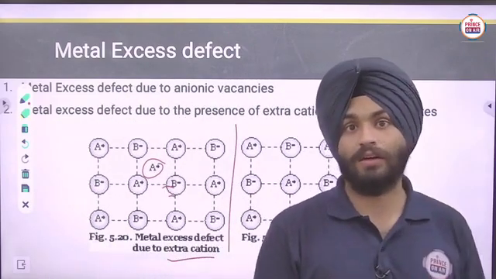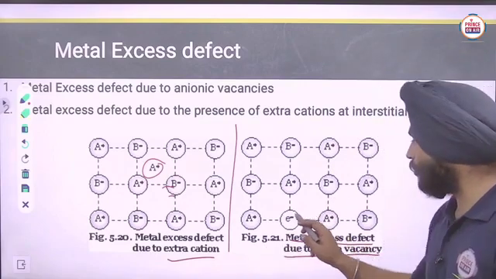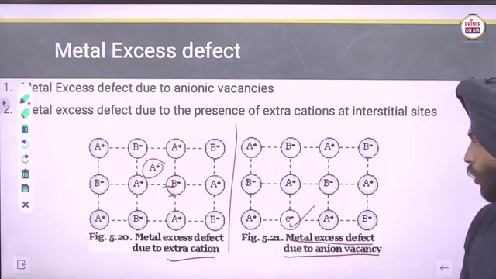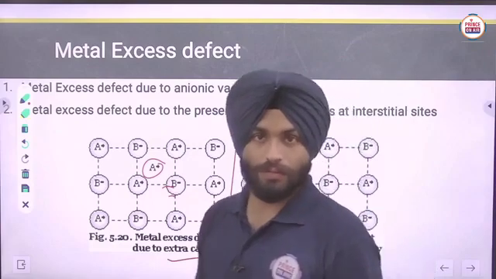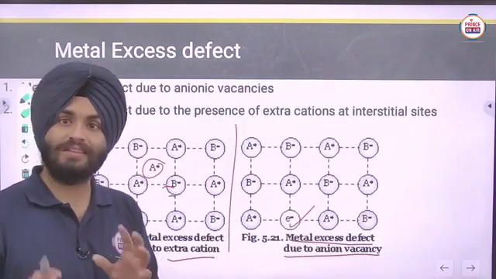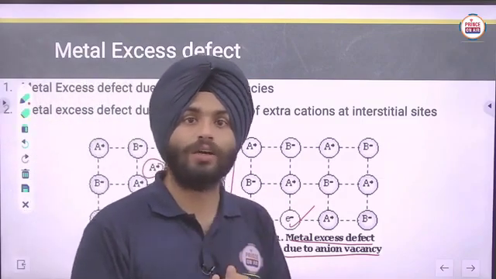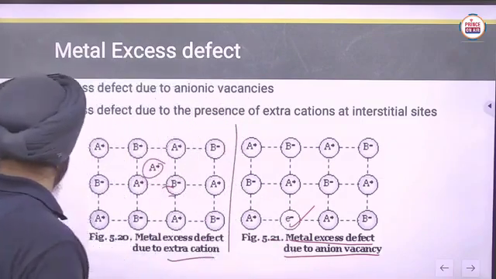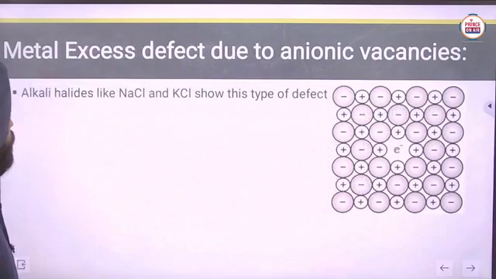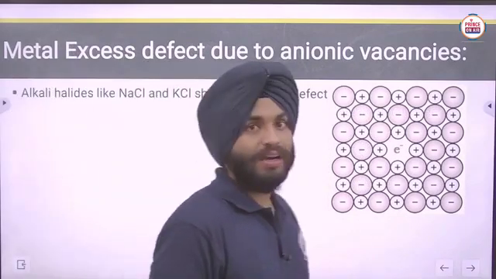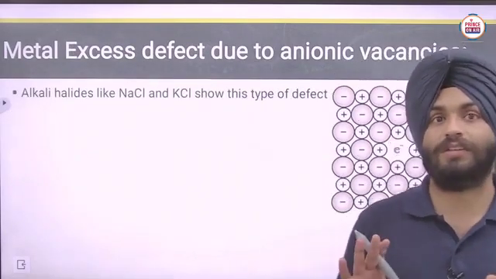Anionic vacancy is there, and in that place an electron is observed in place of the anion, to maintain electrical neutrality. Now we have to discuss metal excess defect due to anionic vacancies properly.